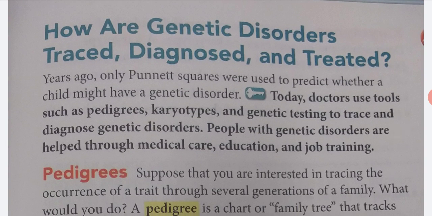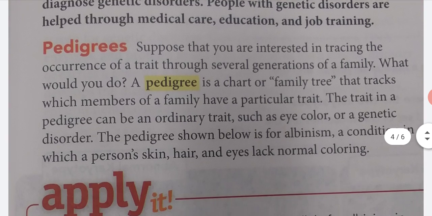How are genetic disorders traced, diagnosed, and treated? Years ago, only Punnett squares were used to predict whether a child might have a genetic disorder. Today, doctors use tools such as pedigrees, karyotypes, and genetic testing to trace and diagnose genetic disorders. People with genetic disorders are helped through medical care, education, and job training.